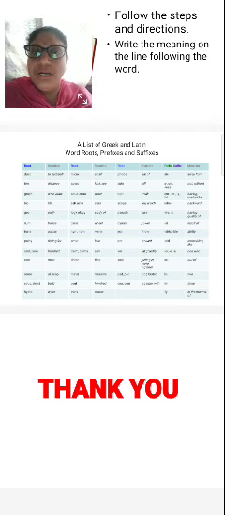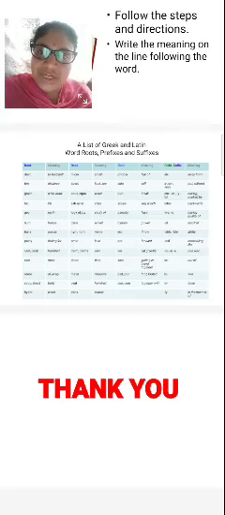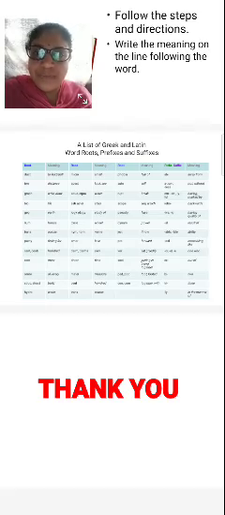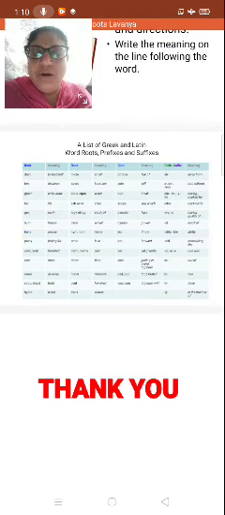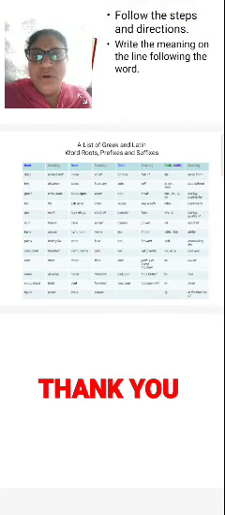So the roots are already there in daily life itself. Even the word daily itself has a root. So it is very important to understand, read and practice the roots.